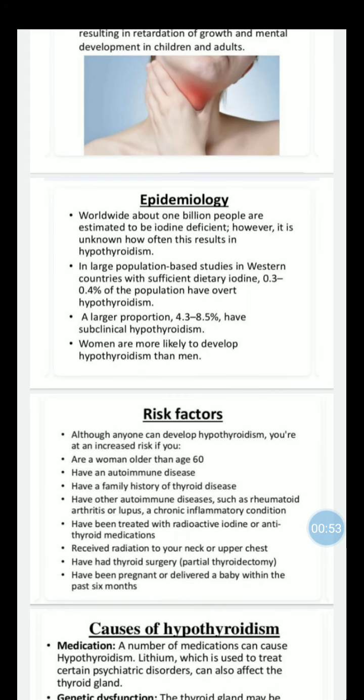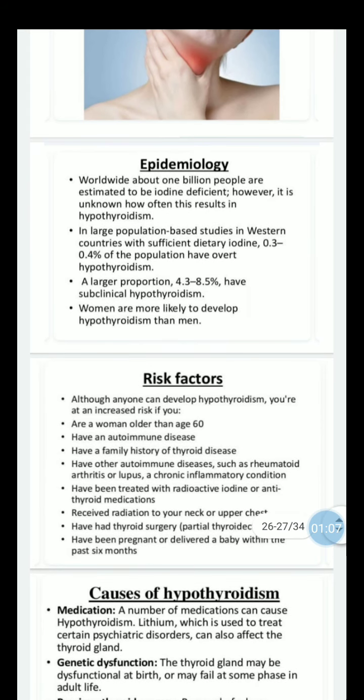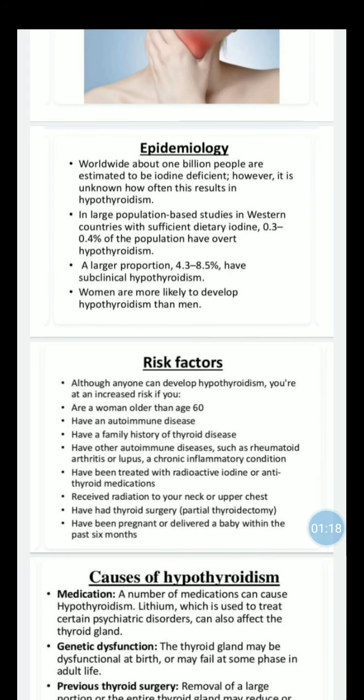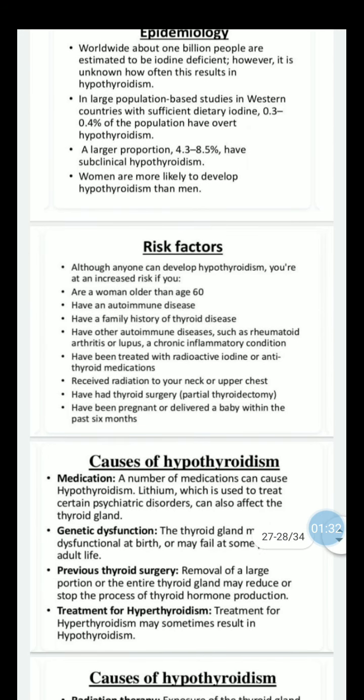Here we can see the epidemiology. Worldwide, about 1 billion people are estimated to be iodine deficient. However, it is unknown how often this results in hypothyroidism. In large population-based studies in Western countries with sufficient dietary iodine, 0.3 to 0.4% of the population have hypothyroidism. In large populations, 4.3 to 8.5%. Women are more likely to develop hypothyroidism than men.